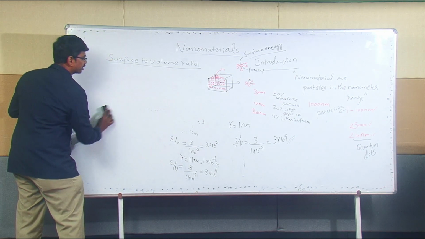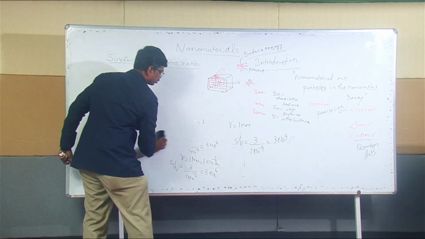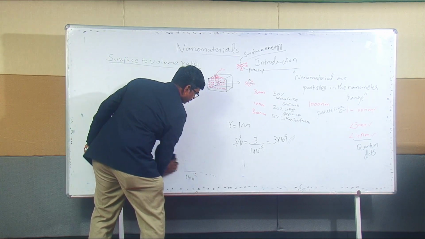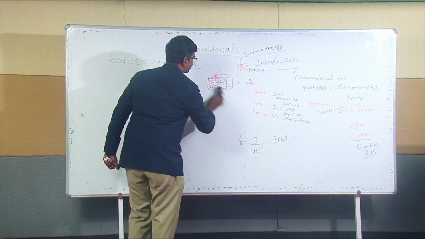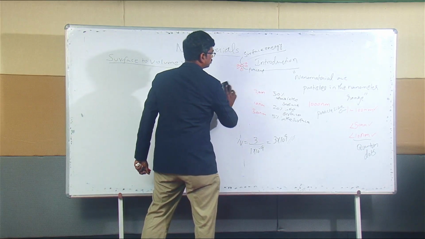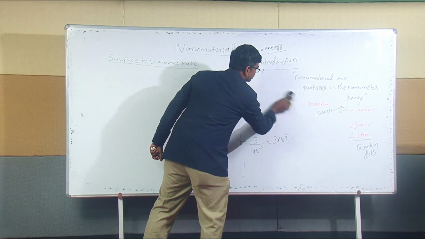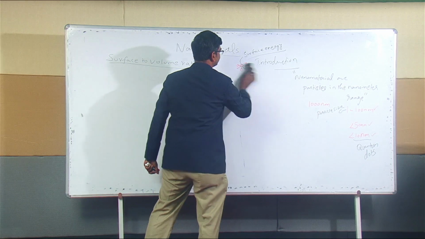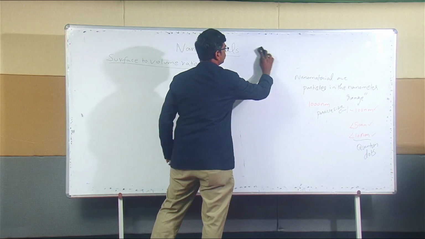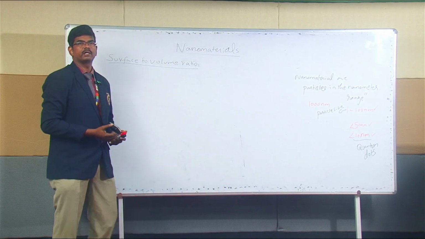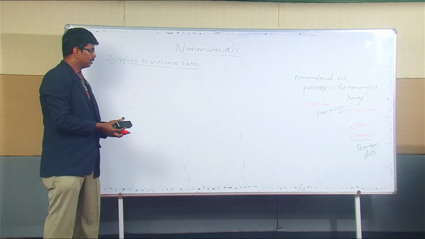It is special because the surface to volume ratio increases. Even I can give another example to tell about this surface to volume ratio, to make a small comparison.